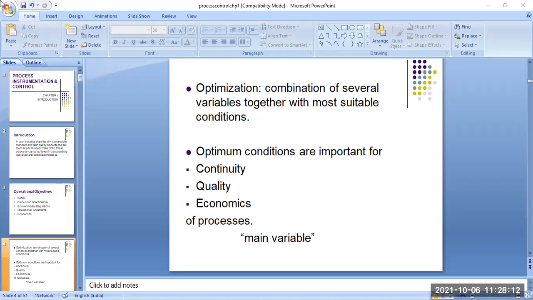Okay, so these are basically the four important points of the optimization techniques. These optimum conditions are important for the continuity, another one is the quality, third one is the economics of the process, and another one is the main variable. Variable means level measurement, pressure measurement, temperature measurement, etc. So these are basically the optimization techniques or optimization conditions for process instrumentation systems. Okay, is it clear, all of you?